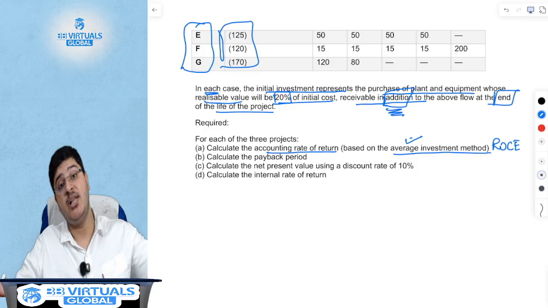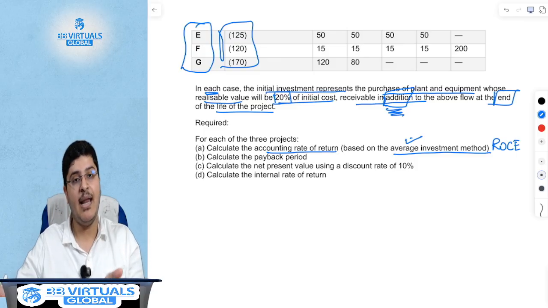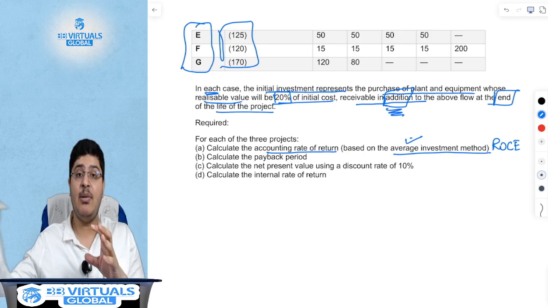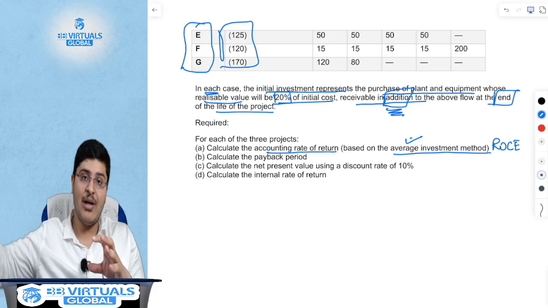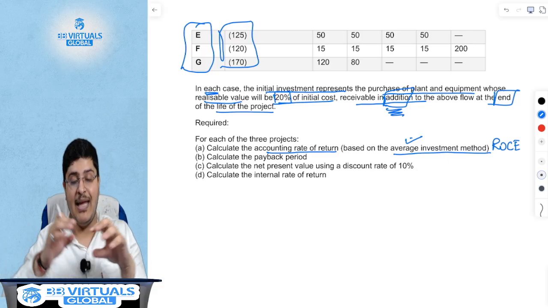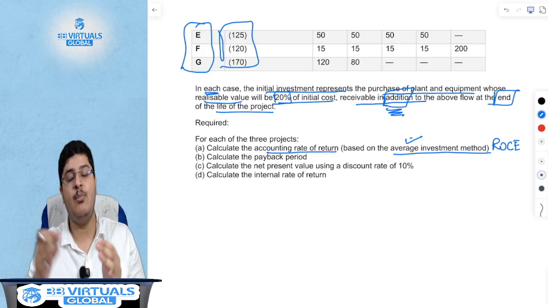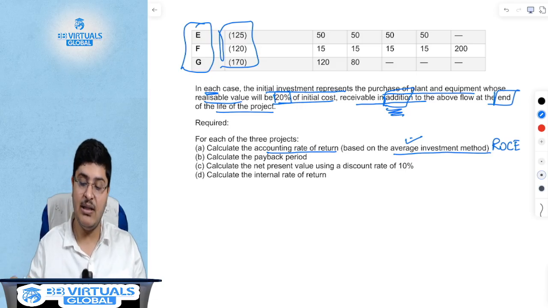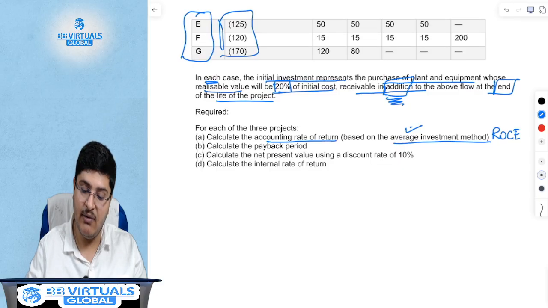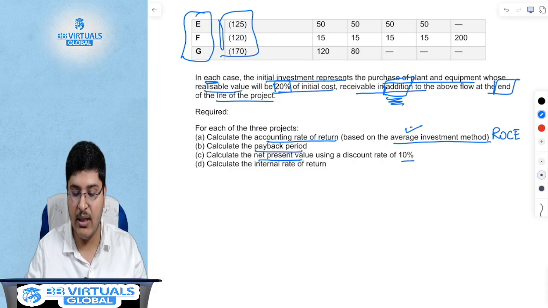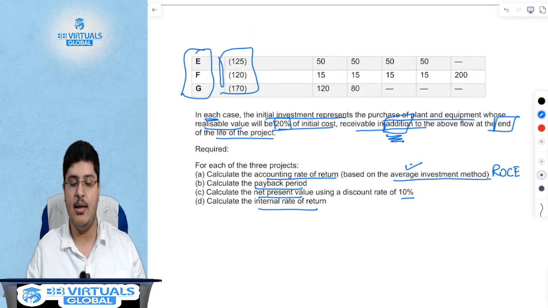Remember my example, whether you are buying a car at 10 lakh, so is it the 10 lakh amount that you're investing, or is it the 10 lakh plus the 4 lakh that you will get at the end of the day? And hence the average being 7 lakh, 10 plus 4 divided by 2. That is the average investment of 7 lakhs. You have to calculate the payback period, the NPV using a discount rate, and you have to calculate the IRR.